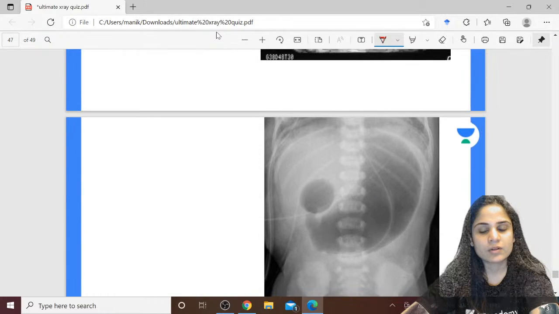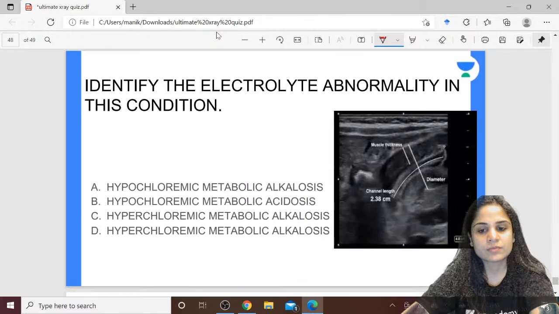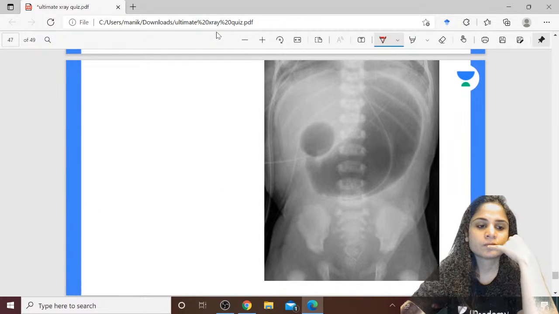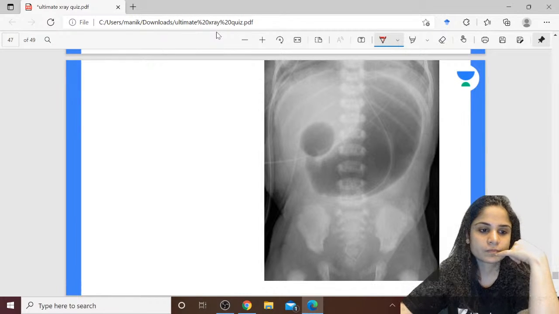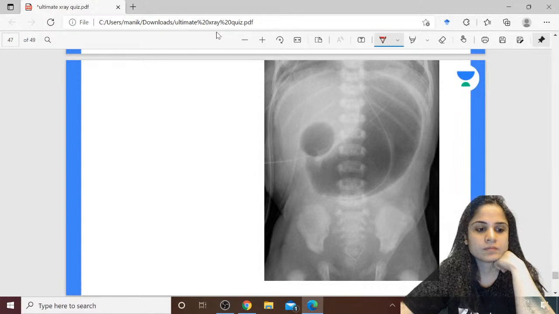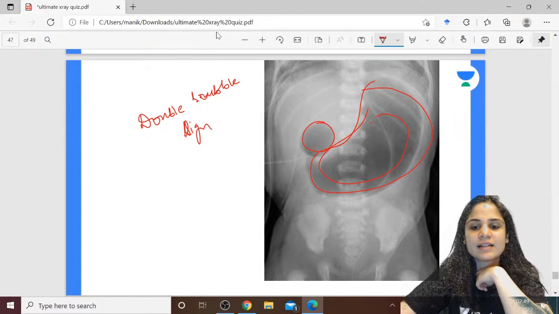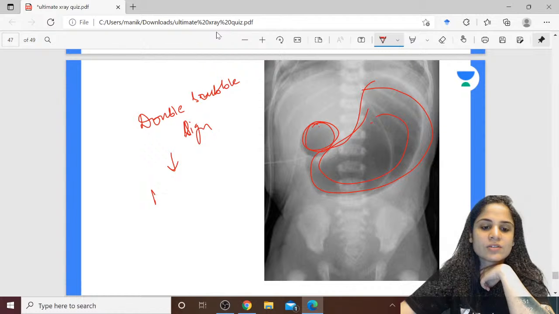Okay. Alright. And the last picture for today, no, we have two more pictures left. So what is this? This is PCOS. Yeah, so what sign is this? What am I getting over here? Yes, this is my double bubble sign. Double bubble sign. I have a dilated stomach and I have a dilated duodenum. So this is seen in case of duodenal atresia.